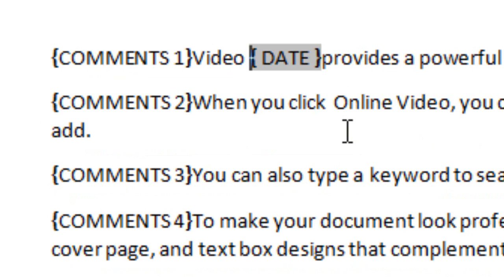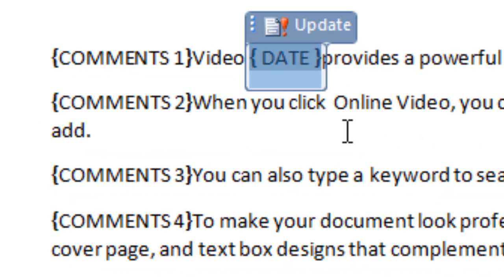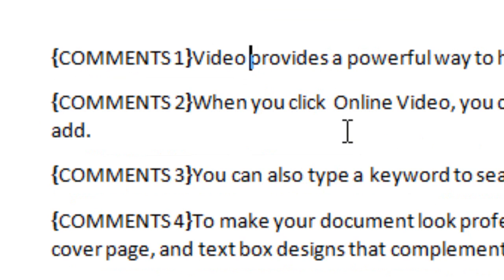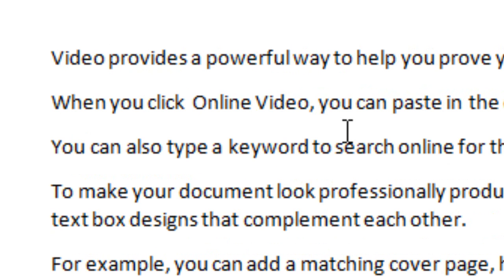Now, we're using field codes, but we're intending this use to be completely invisible to the end user. Let me explain how we're going to go about that. I'll delete that date field code, and now I'm going to toggle field codes off.